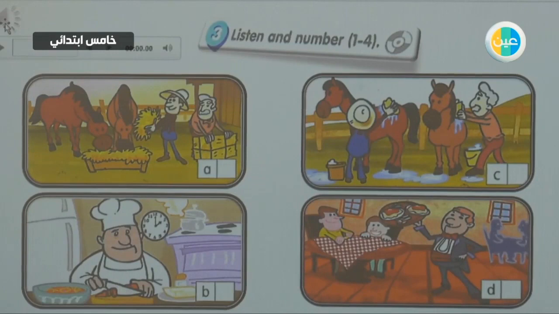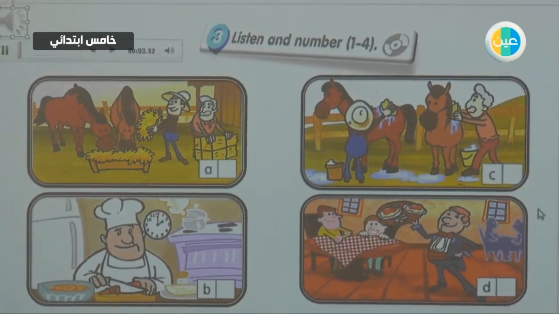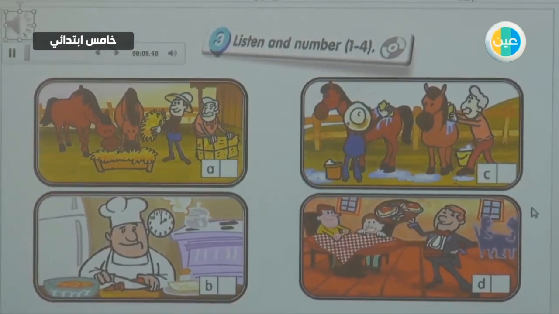Okay, now we will listen and number. Here we will listen and number 1 to 4. 3. Listen and number 1 to 4.